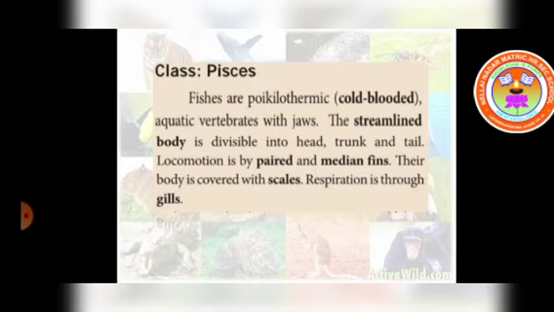The streamlined body is divisible into head, trunk and tail. They have a streamlined body which helps them swim easily. Locomotion is by paired and median fins. As you all know, the fishes use the fins for locomotion. Their body is covered with scales and the respiration is through gills.